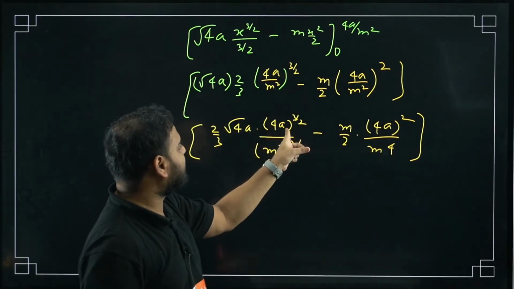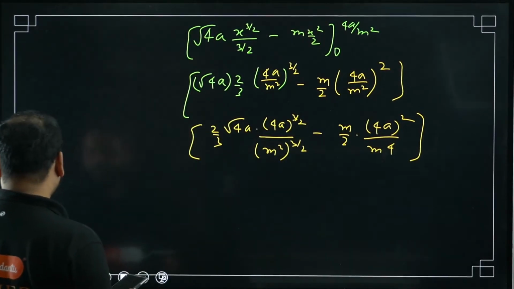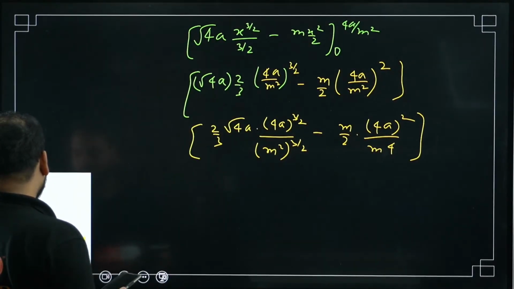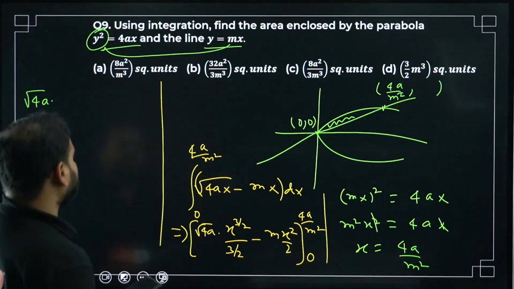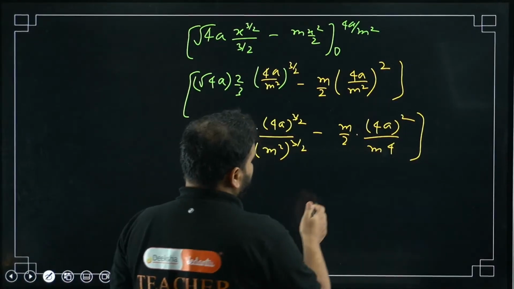Over here 4a power 3 by 2, m square power 3 by 2. Okay, now calculation. 9a is the right answer. Please check, I am not sure. 9c is the right answer, Shagufta. Please cross check.